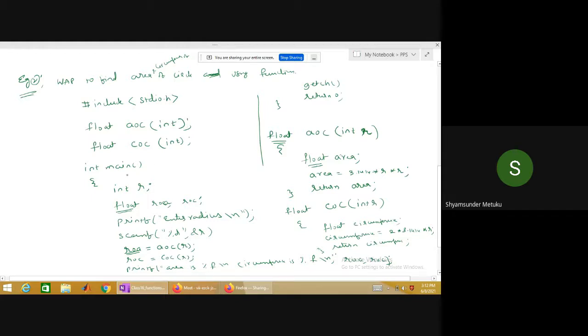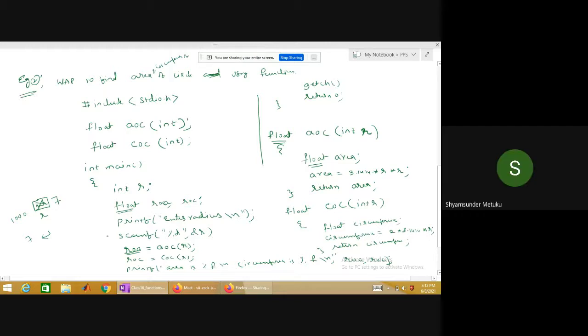Then int main is the entry point. Then int r, a memory is created with the name r. Maybe the location is 1000, as usual, with a garbage value because nothing is defined here. Then printf, enter the radius. Then the user is typing some number, maybe 7, then enter. The moment the user types and presses enter, this garbage will be updated by how much? 7. Yes or no? Yes, sir.